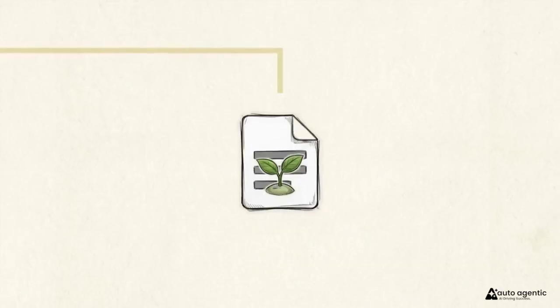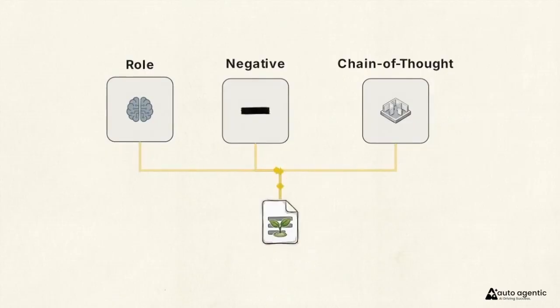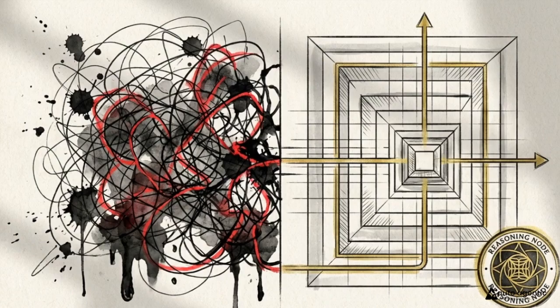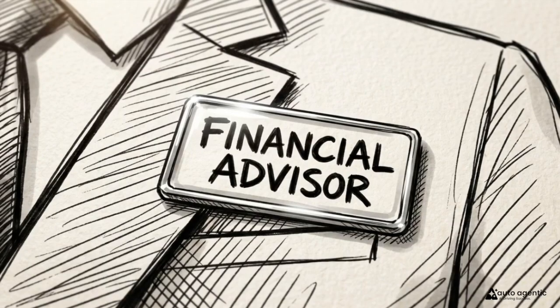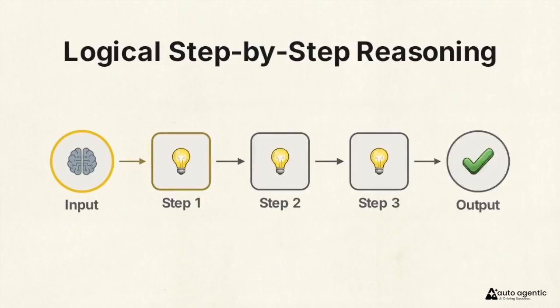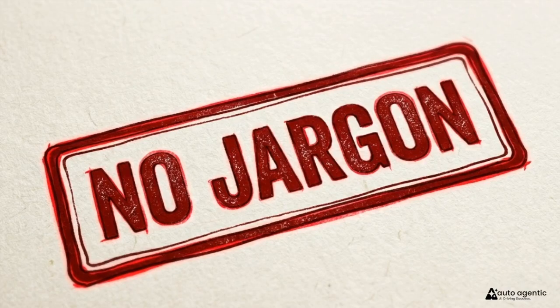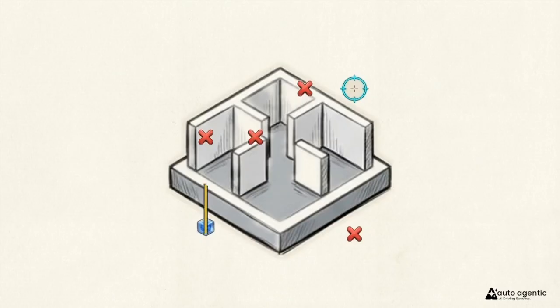Stepping back from our sales report, we can look at the overall transformation we just orchestrated. We took a chaotic, hallucinated output and carefully engineered it into a precise, expert-level document. This entire iterative process can be standardized using the CLEAR framework. CLEAR stands for concise, logical, explicit, adaptive, and reflective. Explicit with our role assignments, logical with our step-by-step reasoning, and adaptive with our negative constraints. We guided the machine away from generic failure and toward a highly targeted solution.